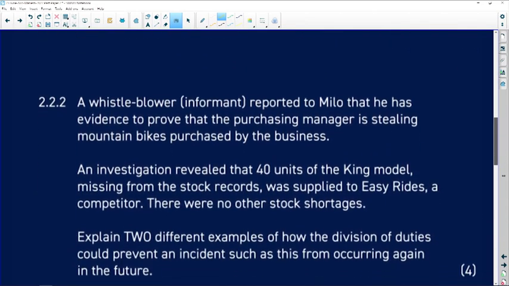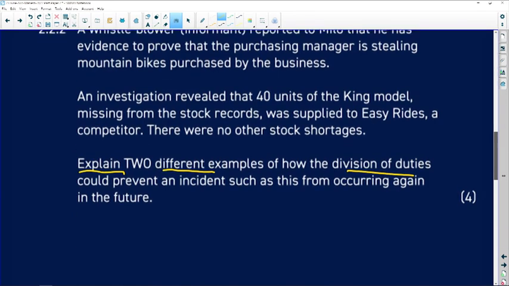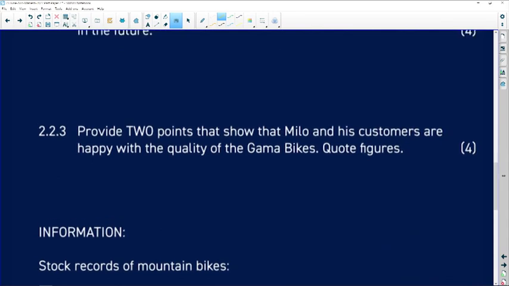Right, the next question deals with internal controls. So explain two different examples of division of duty. We'll read this question in detail when we're doing the actual question in a few minutes. And then the last question on mountain bikes, provide 2 points that show that Milo and his customers are happy with the quality of the Gamma bikes, quote figures. So why am I reading through the question? Because remember what I said earlier on, there's two different products and we are dealing with the bikes first. So let's not mix the info, okay?